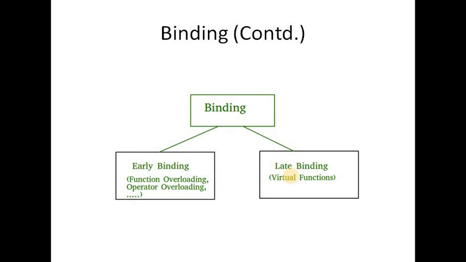So this is the representation of binding. Binding is divided into two parts. First is early binding and second is late binding. Early binding may be your function overloading, operator overloading, etc. And late binding, that is our virtual function we are applying to the particular machine. So we have to create one virtual function and we can assign it to multiple machines, or it may be a single machine.